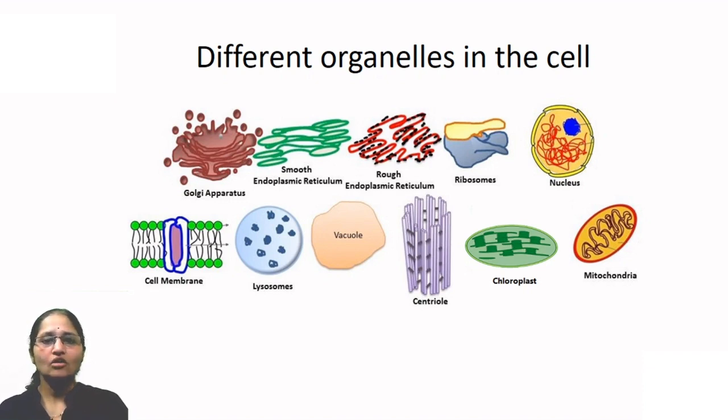Then there are organelles like ribosomes, rough endoplasmic reticulum, smooth endoplasmic reticulum and Golgi apparatus. All these 4 organelles are related to synthesis of proteins and their transport.